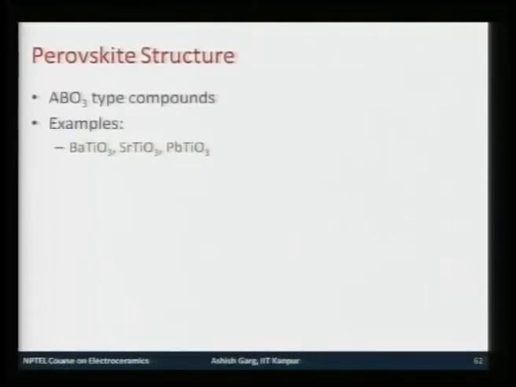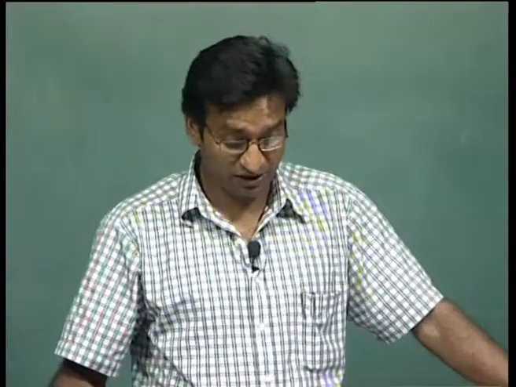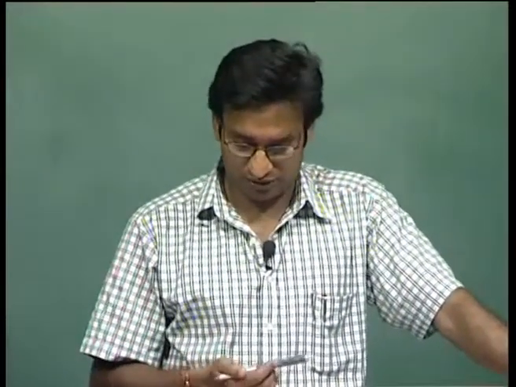So, the first in the series is the perovskite structure. Now, this perovskite structure is a very important structure, because many engineering materials follow this kind of structure, and many ferroelectric or manganite kind of materials follow this structure. And the formula for the compounds which follow this structure is ABO3, where two cations are A and B, and the anion is of course the oxygen. The most common examples of materials which follow this structure are barium titanate, strontium titanate and lead titanate.